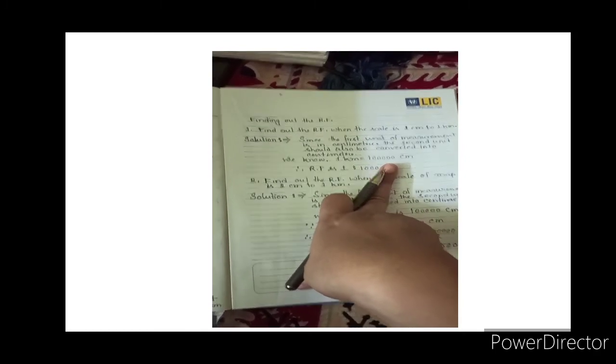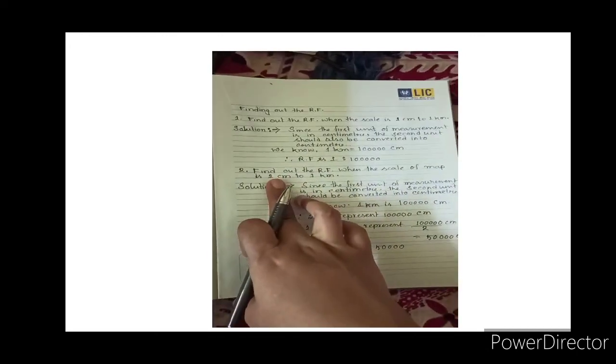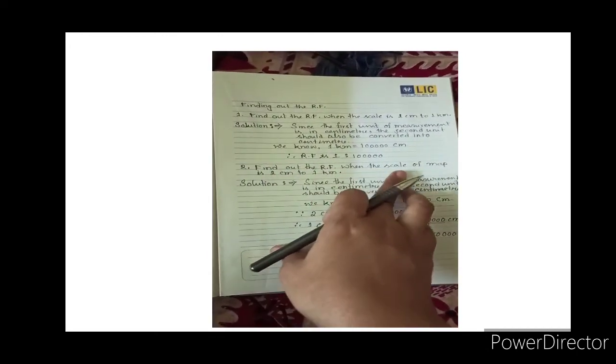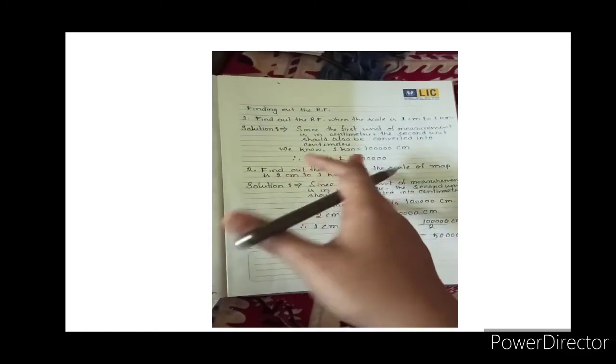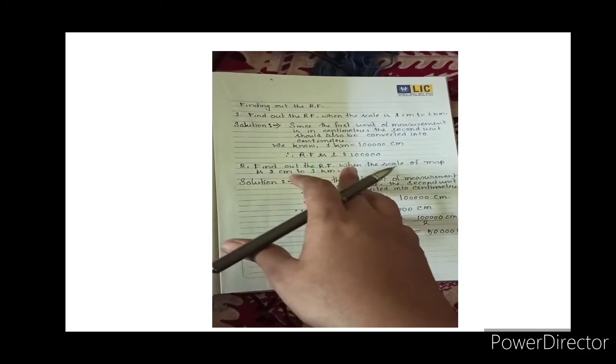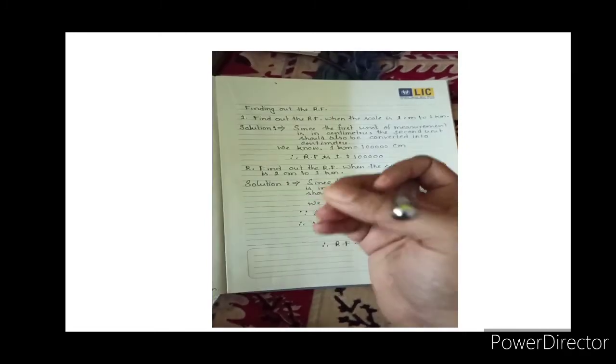Now the next problem: find out the RF when the scale of a map is 2 centimeters to 1 kilometer. Here the same solution applies. The first unit of measurement is in centimeters, so the second should be converted into centimeters.